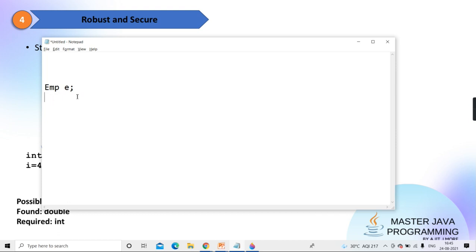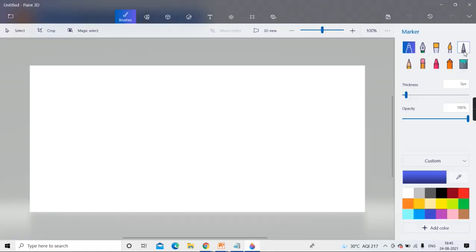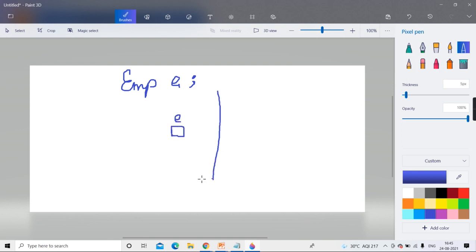But the thing in Java is, whenever you create an object, it is just a reference variable, exactly like a pointer. Understand the concept I'm telling. Whenever you write Employee E in Java, E is an object, no doubt. It is an object of the Employee class. Employee is a data type, E is a variable of that data type. But only a reference variable is created, on the stack.